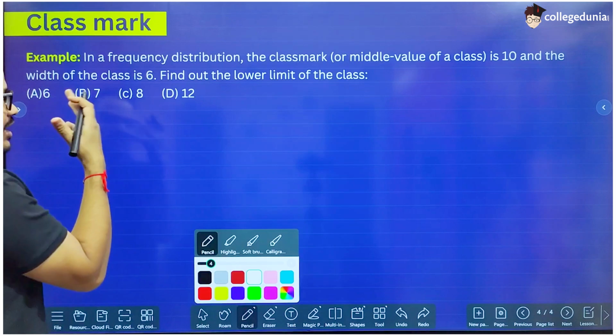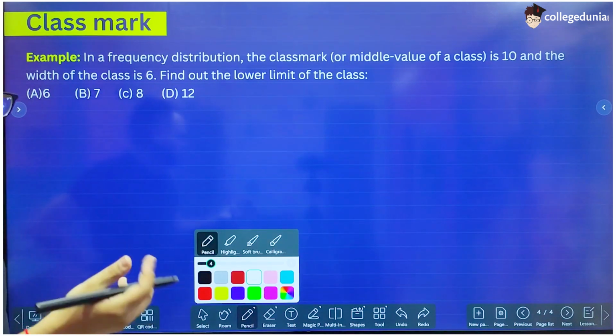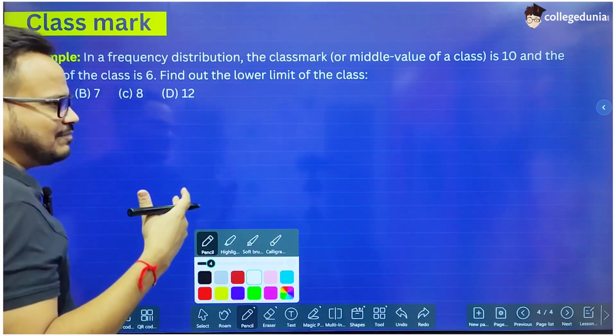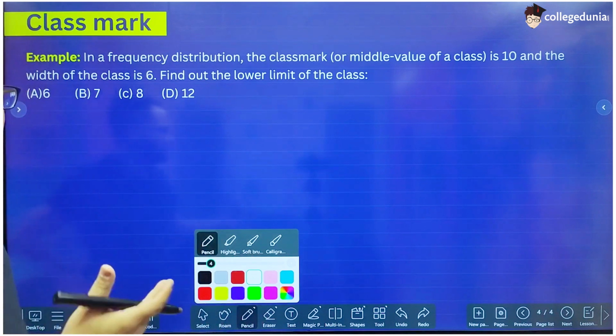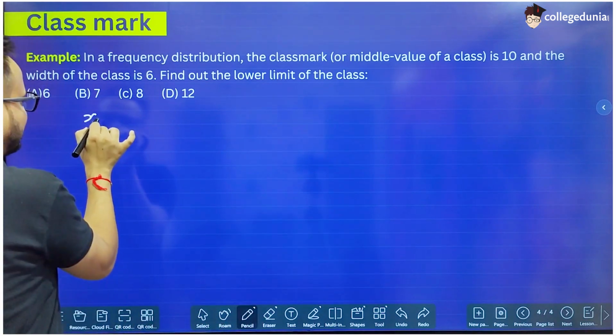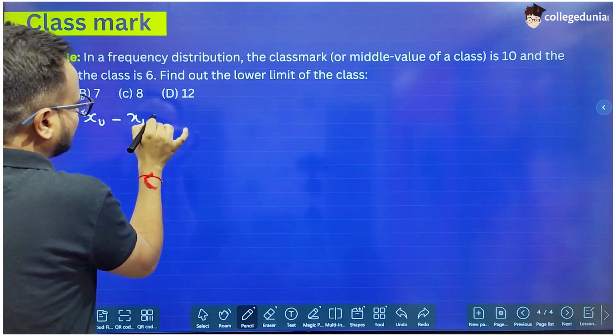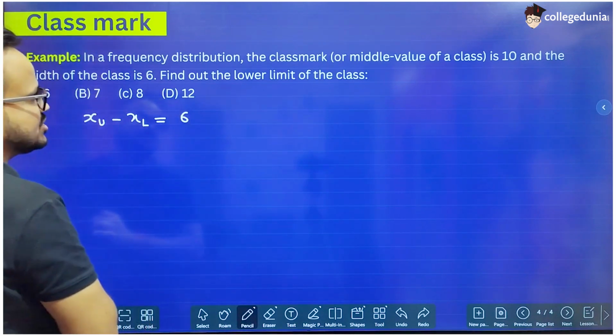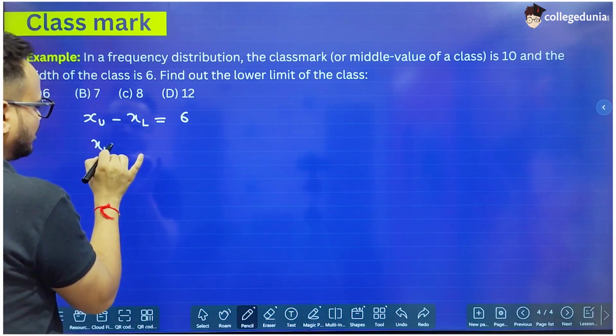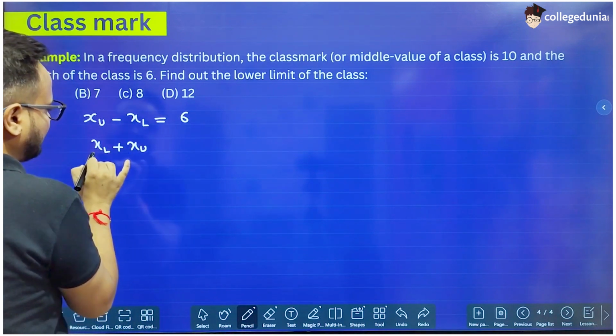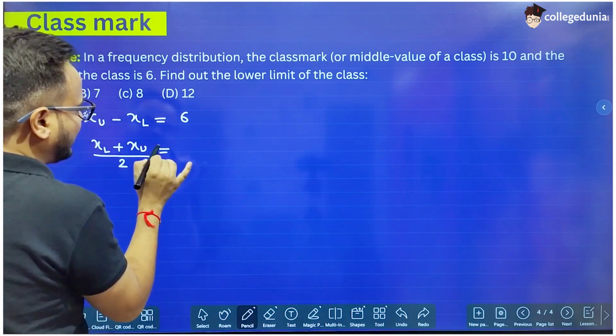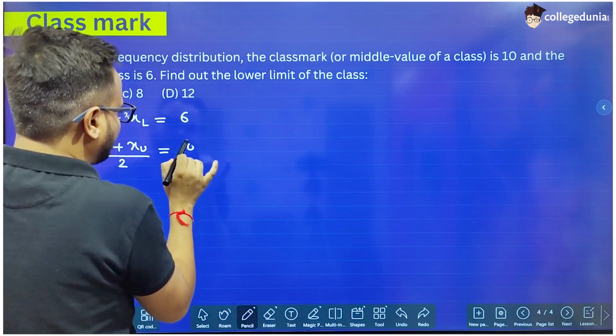Width is simply, let's say the upper value is x2 and the lower one is x1, or let's take them xl and xu, that will make it more clear. So the difference xu minus xl is the class width, which is 6, and the class mark is upper limit plus lower limit divided by 2, and that value is 10.